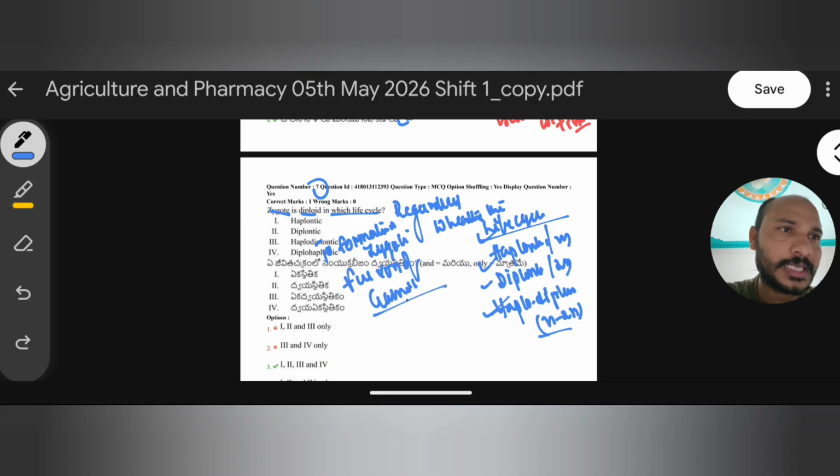Once gamete fusion takes place, fusion of gametes meaning fertilization or syngamy of gametes, the resulting structure formed is the zygote.